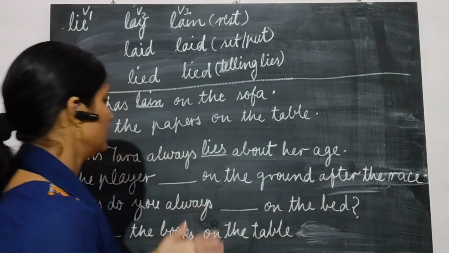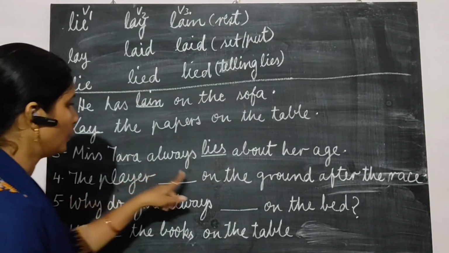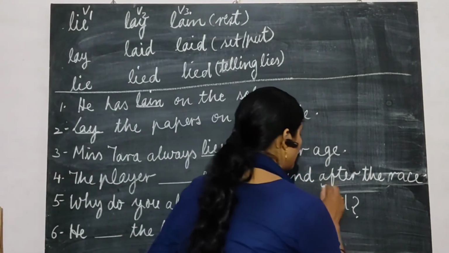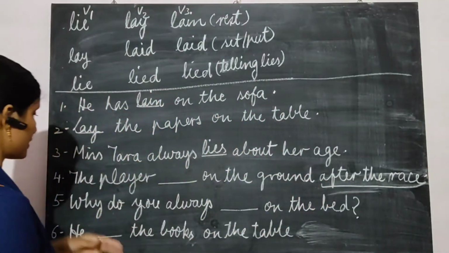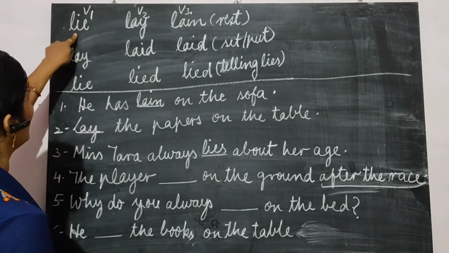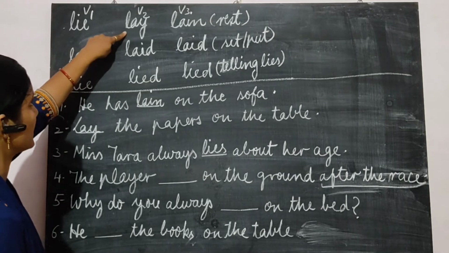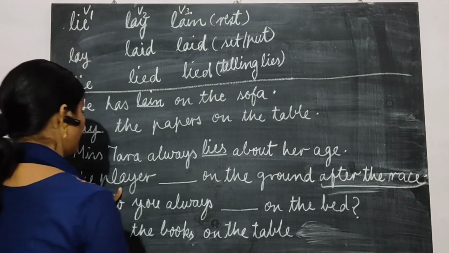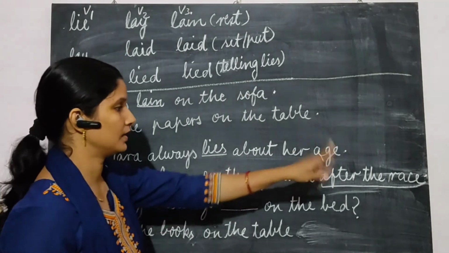After is written. It means we are talking about the past. Lie, lay, lain. Which one is past? This one is past. So we will write, the player lay on the ground after the race.